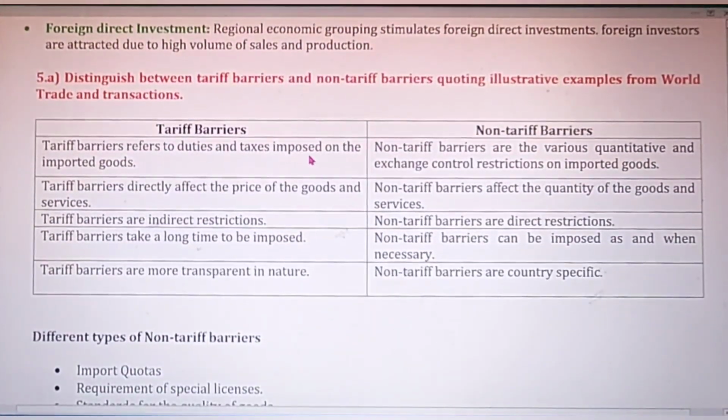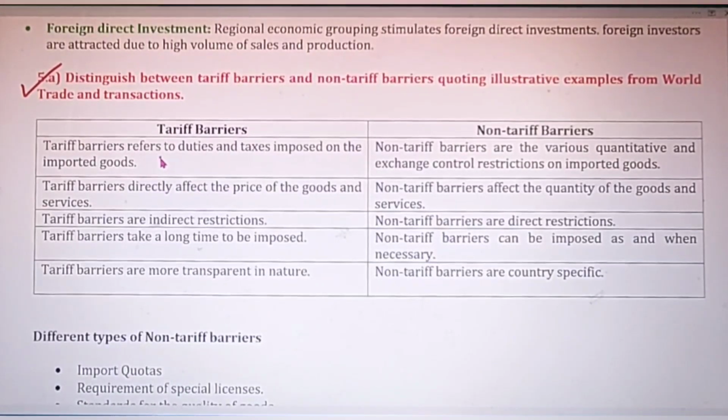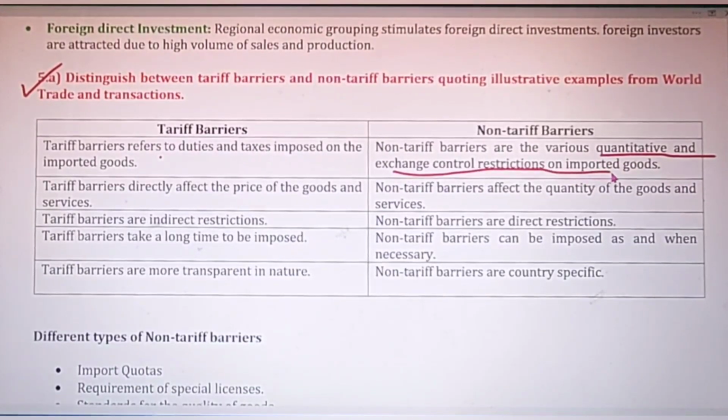ओके, लेट्स मूव ऑन टू द नेक्स्ट क्वेश्चन. क्वेश्चन नंबर 5 पार्ट ए. Distinguish between tariff and non-tariff barriers. Tariff barriers, they are the duties and taxes imposed on the imported goods, and these are all quantitative exchange control restrictions on the imported goods.